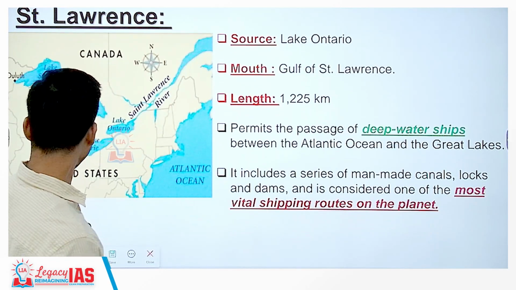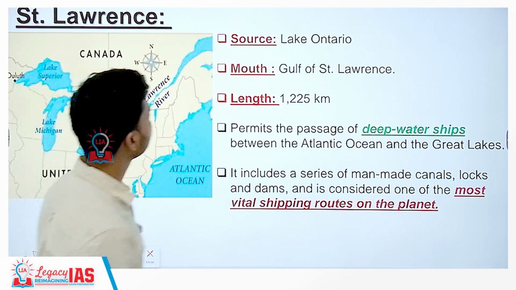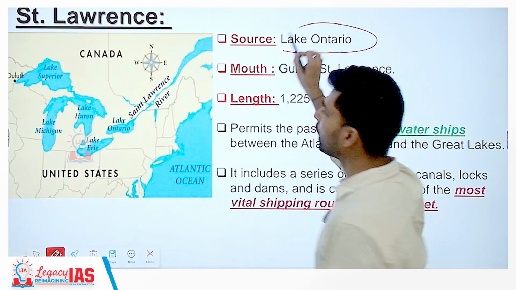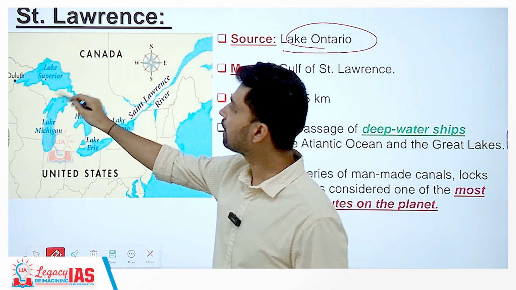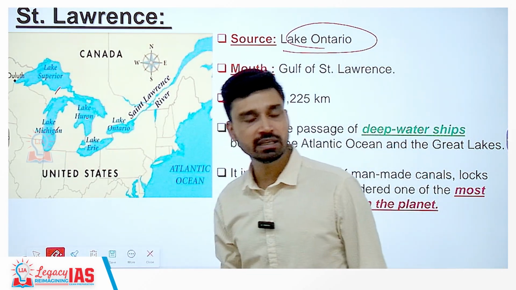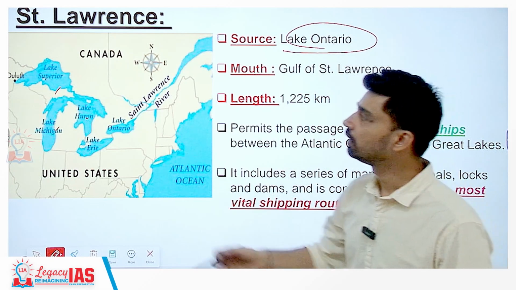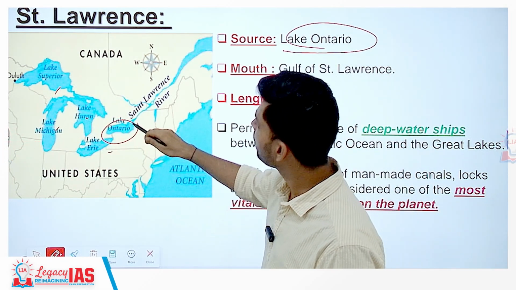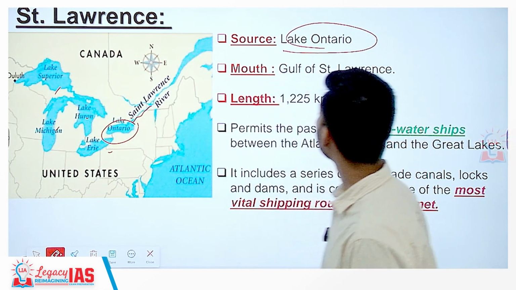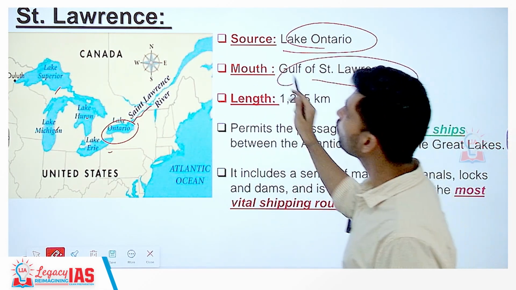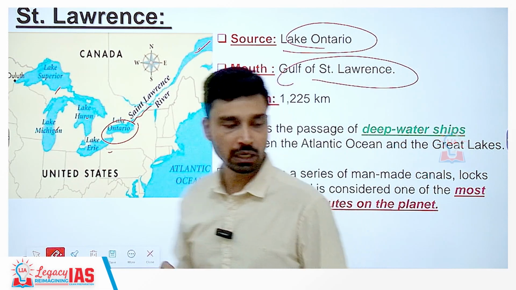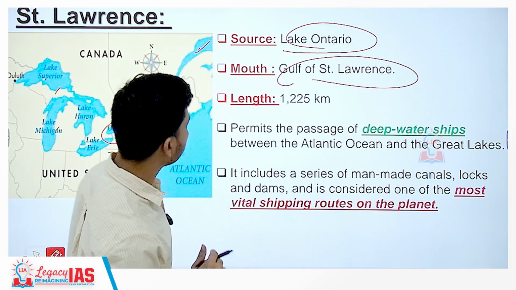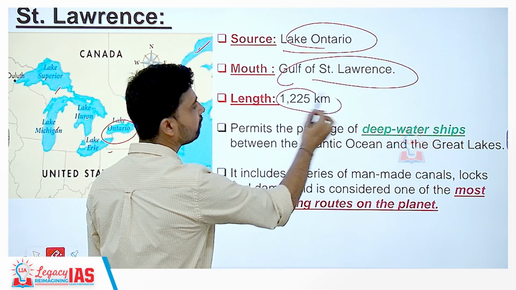Then the next river we have is the St. Lawrence River, which originates from Lake Ontario. As you can see, these are the 5 lakes which are collectively referred to as the Great Lakes of North America: Superior, Michigan, Huron, Erie, and last is Ontario. So, the St. Lawrence River originates from Lake Ontario and then flows outward into the Atlantic Ocean to the Gulf of St. Lawrence, and the length is 1225 kilometers.